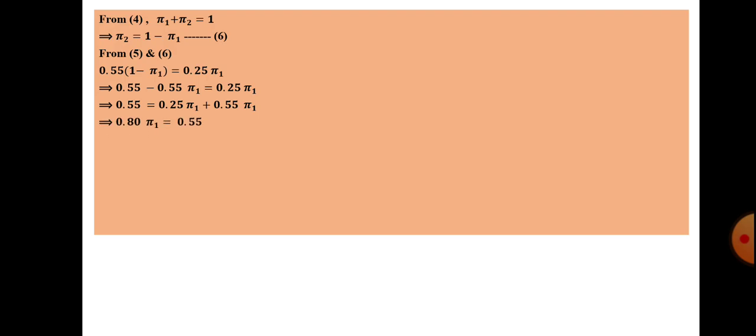Adding, we get 0.80 pi 1 equal to 0.55. So pi 1 equals 0.55 by 0.80. Multiplying numerator and denominator by 100, we get 55 by 80. Now pi 2 is equal to 1 minus pi 1, we know from equation 6. So 1 minus 55 by 80, taking LCM, we get 25 by 80.